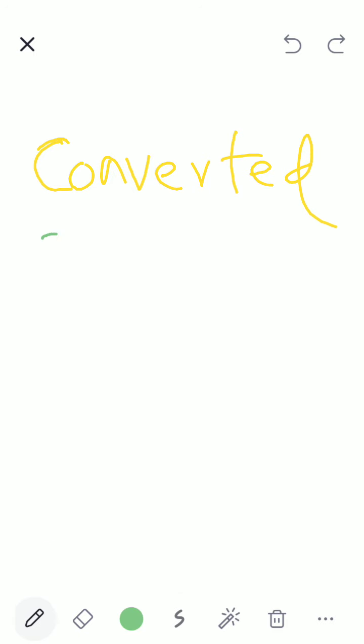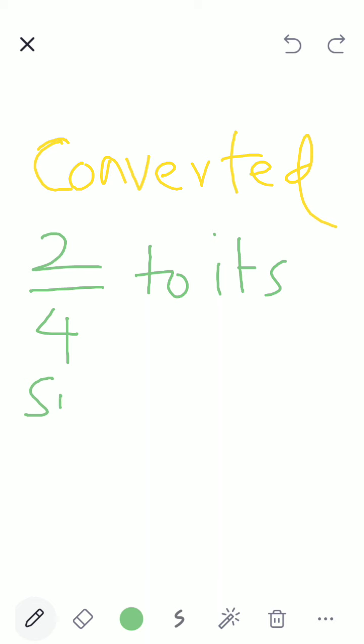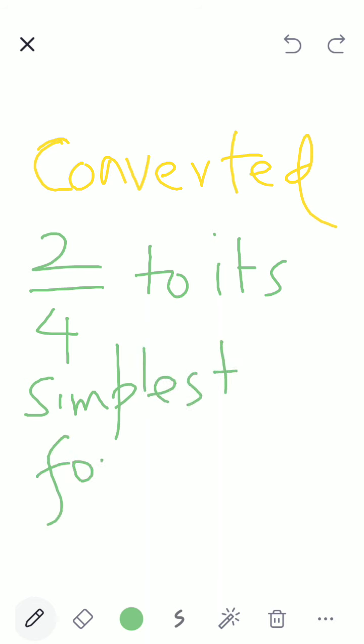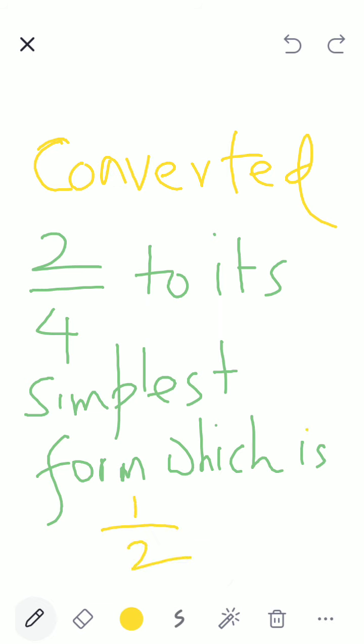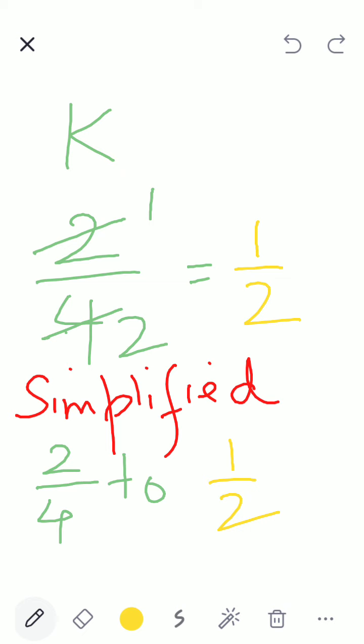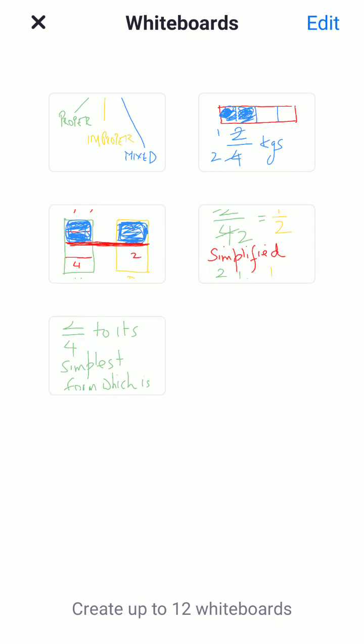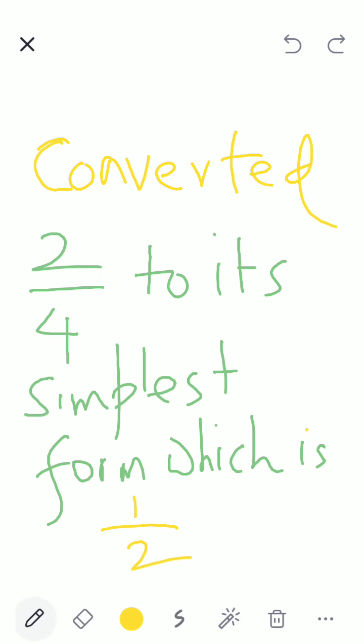Children, I hope you are writing this. 2 by 4 to its simplest form, which is 1 by 2. Two things I'm telling you all. One is I have simplified 2 by 4 to 1 by 2, or I have converted 2 by 4 to its simplest form, which is 1 by 2.